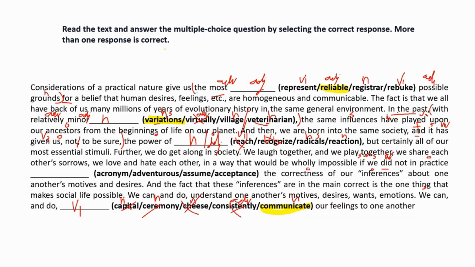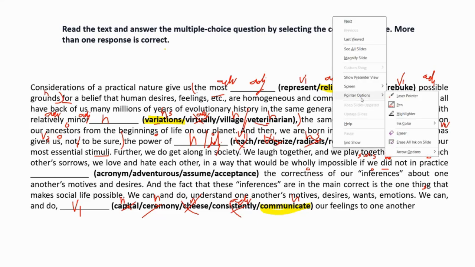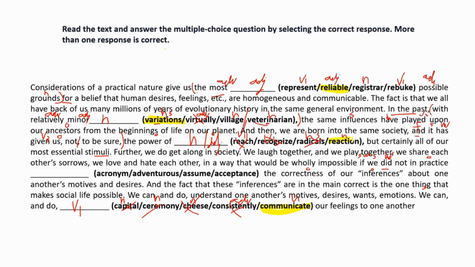So in the past, with relatively minor variations, the same influences have played upon our ancestors from the beginning of life on our planet. And then we are born into the same society, and it has given us, not to be sure, the power of dash, but certainly all of our most essential stimuli. The power of what? Radicals? No, radicals relate to the physical world. Here we are talking about the reaction. We are not talking about any physical term here.